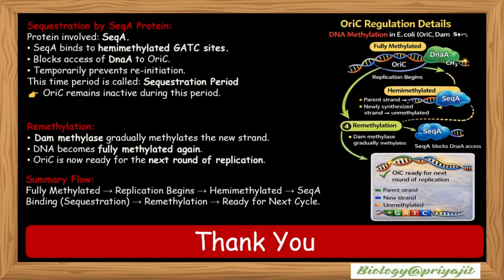The temporary hemimethylated state, along with SeqA mediated sequestration, prevents immediate reinitiation of replication. Once remethylation is complete, OriC becomes ready for the next cycle. Together, these mechanisms maintain proper timing, genomic stability, and faithful transmission of genetic information, demonstrating the elegant molecular control within bacterial cells.